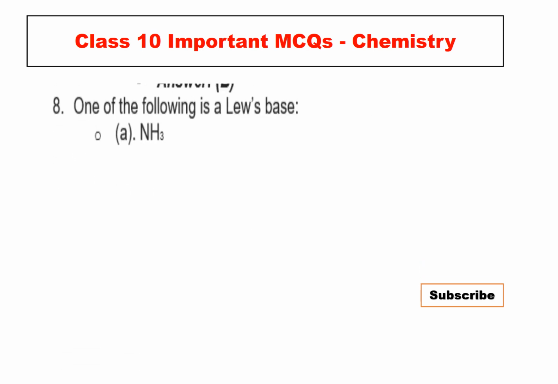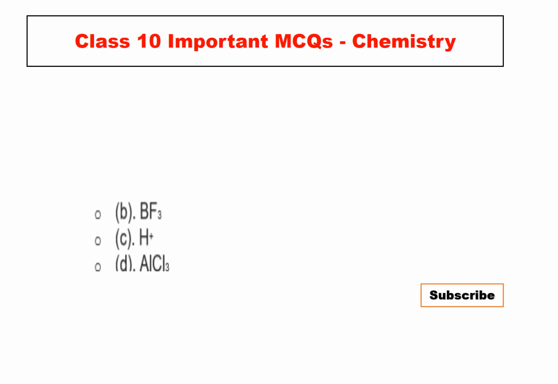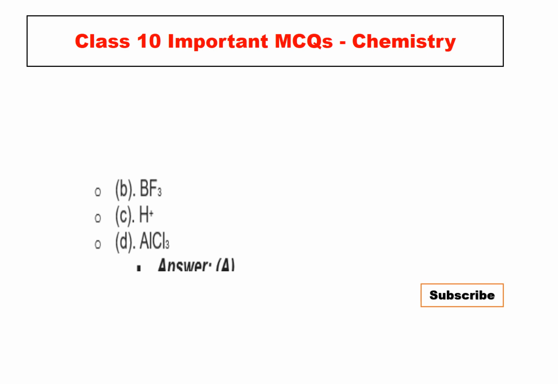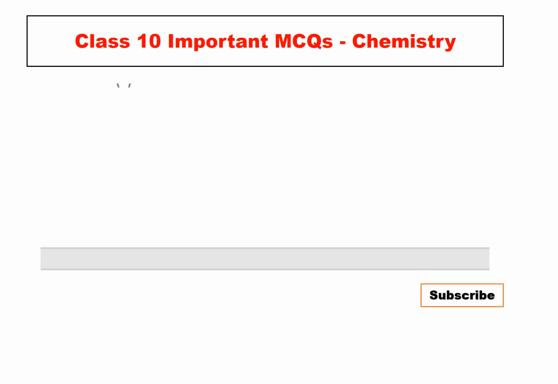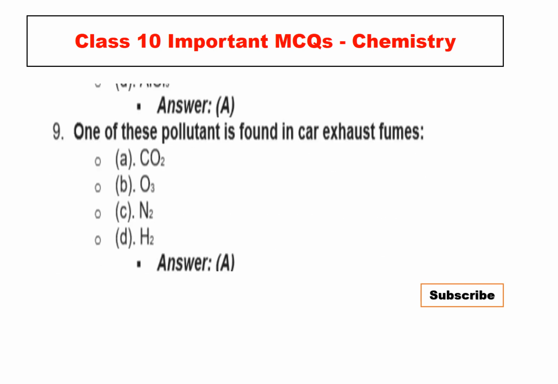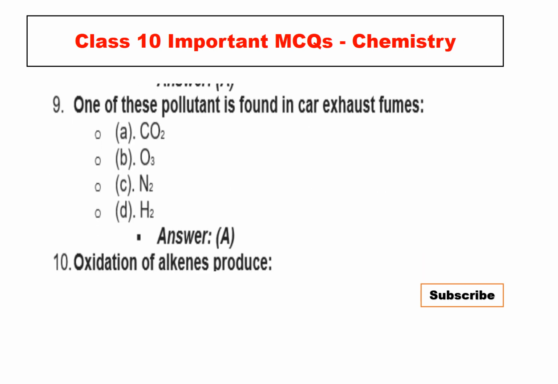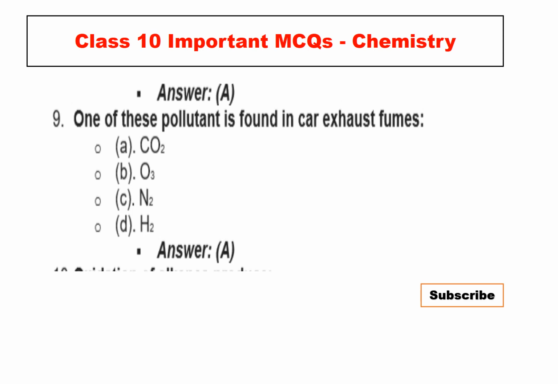Number 8, one of the following is a Lewis base: NH3, BF3, H2, HCl3. So the right answer is A. The A is NH3. So good. Number 9, one of these pollutants is found in car exhaust fumes: CO2, O3, N2, H2. Right answer is A, CO2.